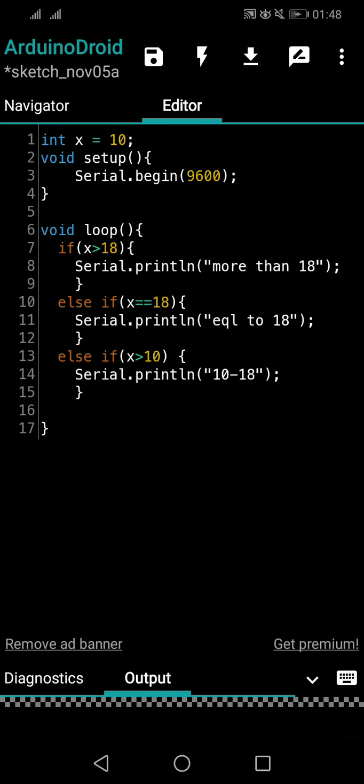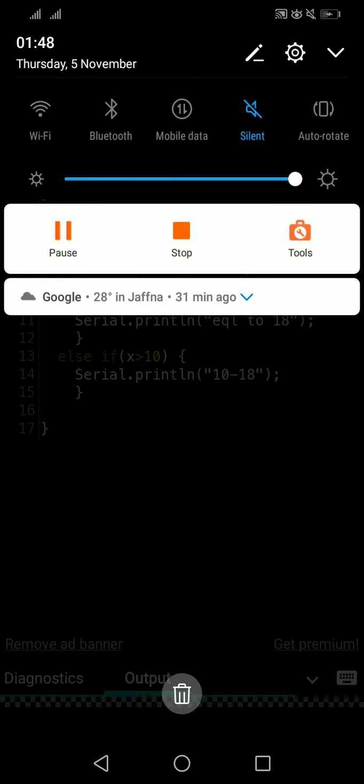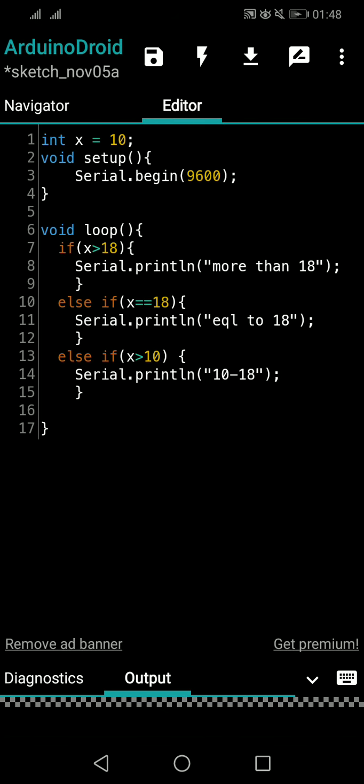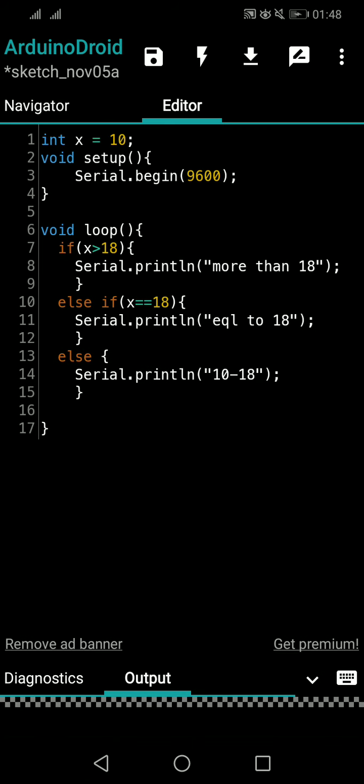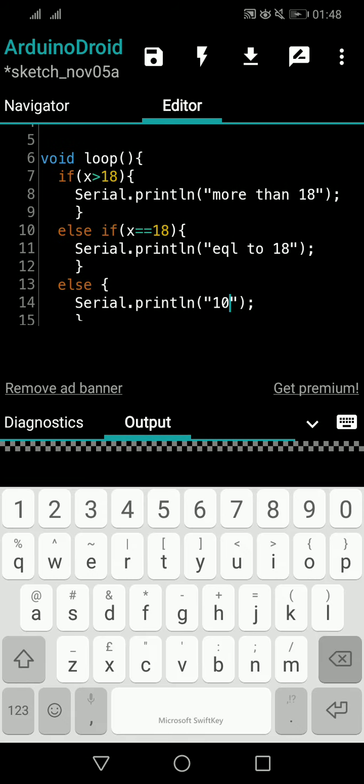Hi everyone. To have a better understanding and some fluency in the if condition, we will try an example with what we have learned now. What you see on the screen is what we learned, right? I will change it to else, as usual, because it was else earlier. That's fine.